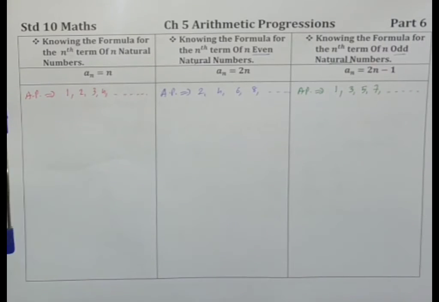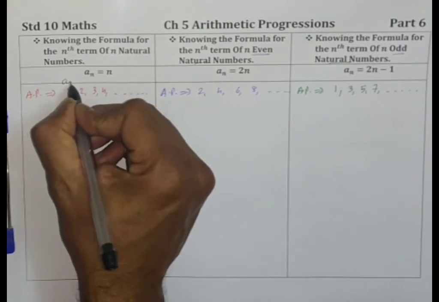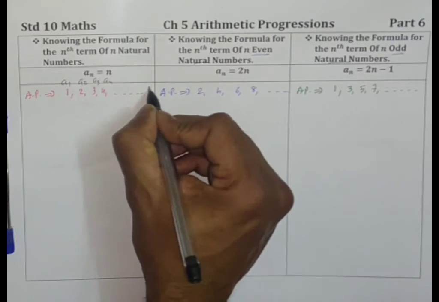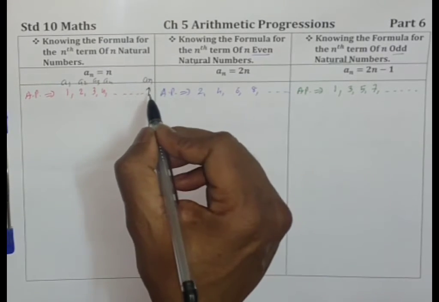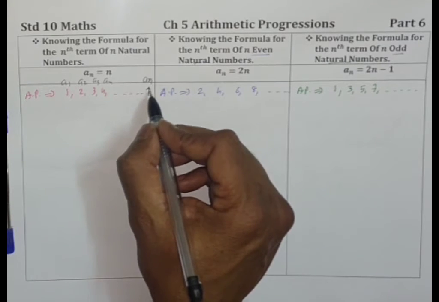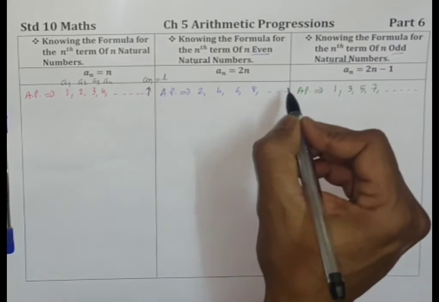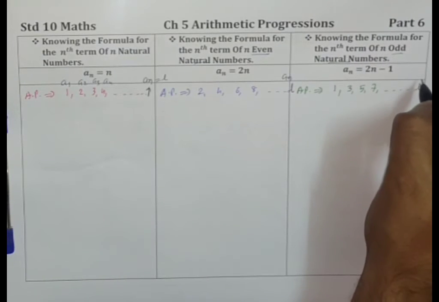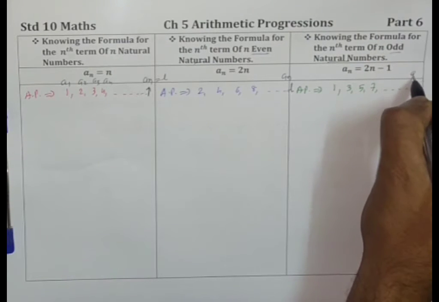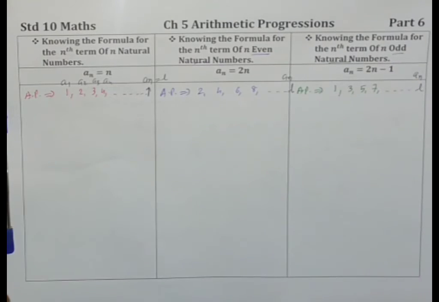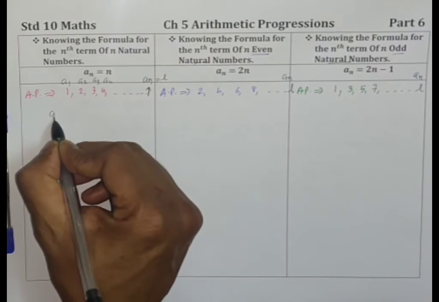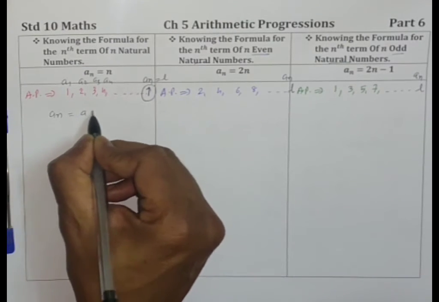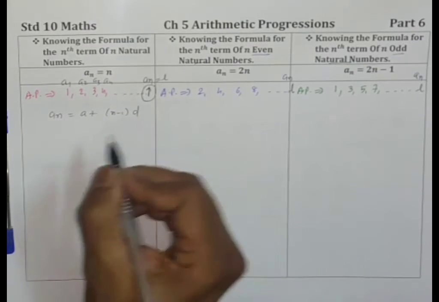All right, children, we call these A1, A2, A3, A4. And suppose this is the last term and we call it N. Last term, consider a finite AP, the last term is AN, which we also call L. This last term is L, which we call AN. Correct? Now children, you know the term AN that we have to find is AN equal to a plus n minus 1 into d. Correct.